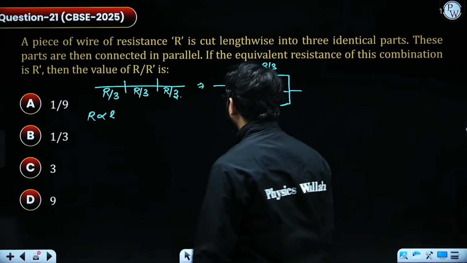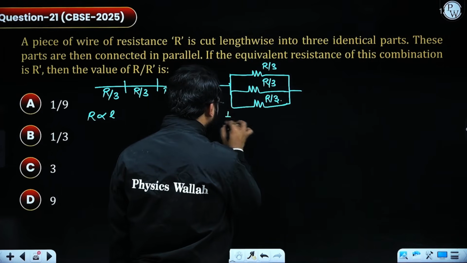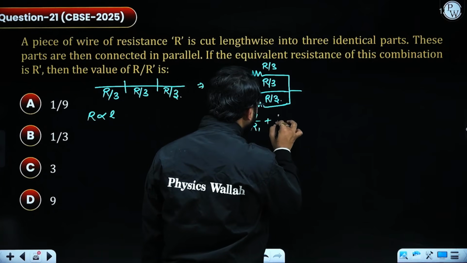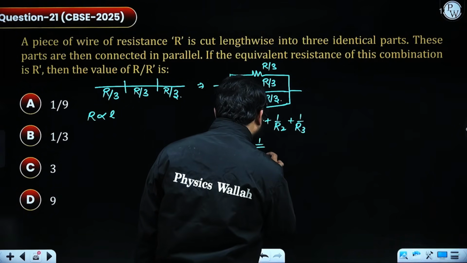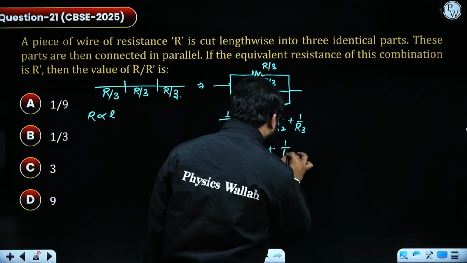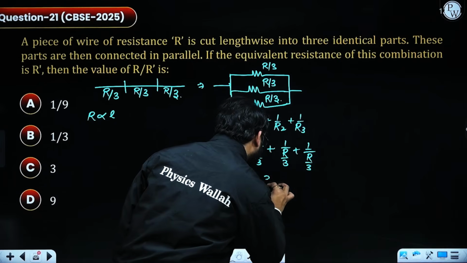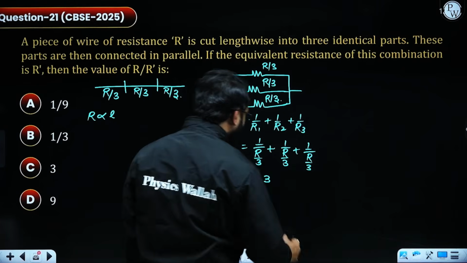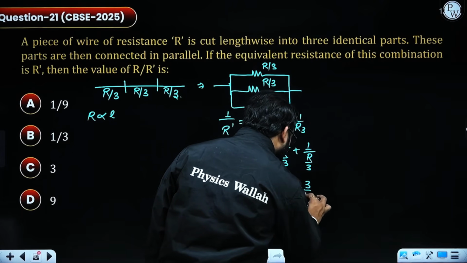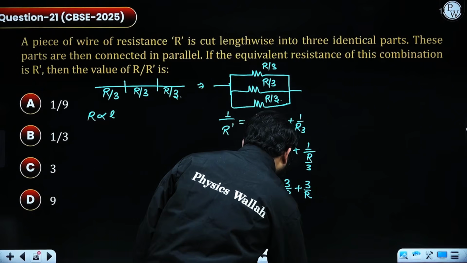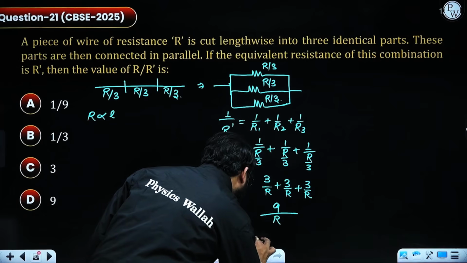Now we have to calculate the equivalent resistance R dash. So 1 by R dash is equal to 1 by R1 plus 1 by R2 plus 1 by R3, which equals 1 upon R by 3 plus 1 upon R by 3 plus 1 upon R by 3. This will be 3 by R plus 3 by R plus 3 by R, which comes out as 9 by R, and R dash will be equal to R by 9.